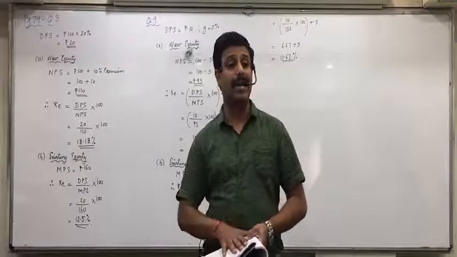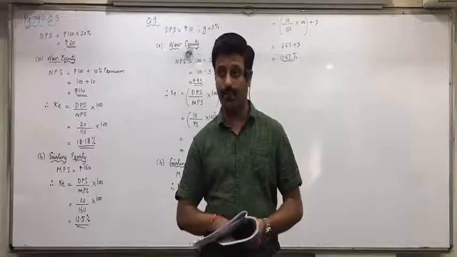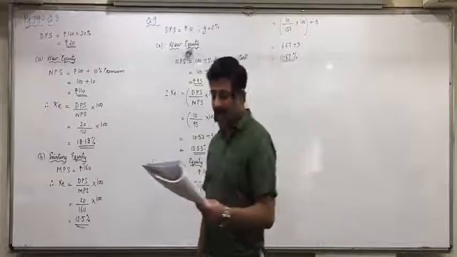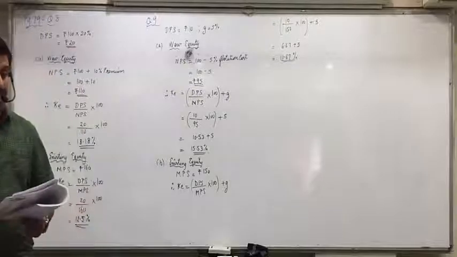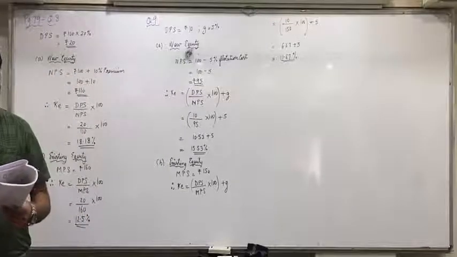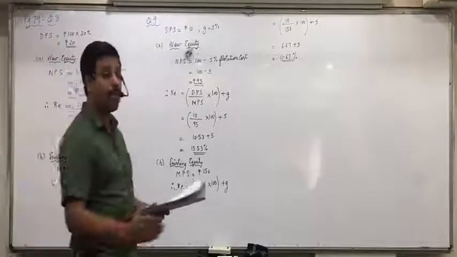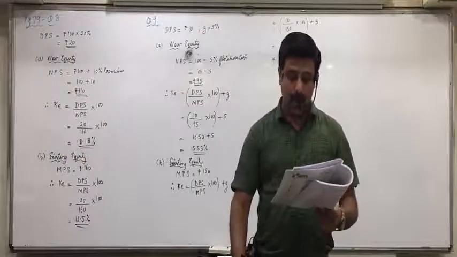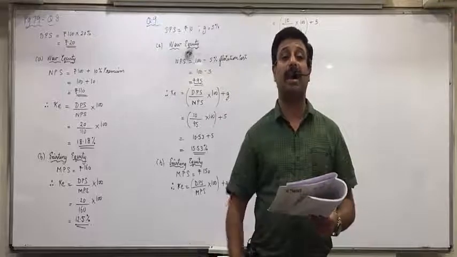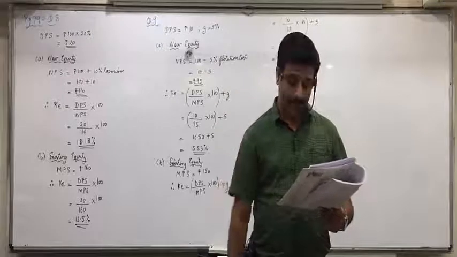I'll repeat it once again and all of you will try it on your own. The share of X Limited is presently traded at rupees 50, that is market price per share, and the company is expected to pay a dividend of rupees 4 per share, that is DPS, with a growth rate expected at 8% per annum. So G is to be taken as 8.